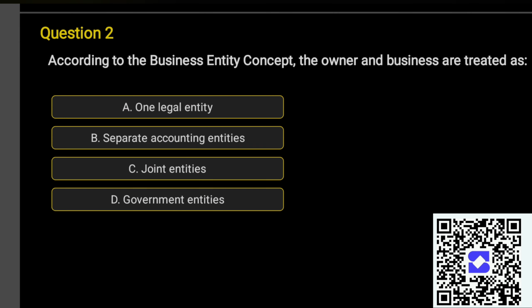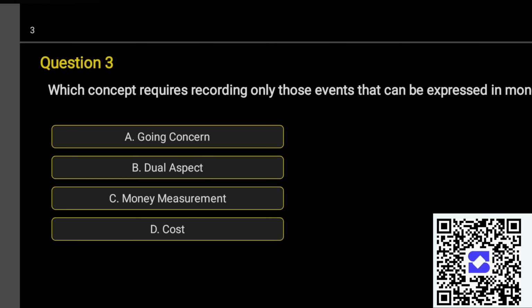Question second. According to the business entity concept, the owner and business are treated as A. One legal entity, B. Separate accounting entities, C. Joint entities, D. Government entities. Correct answer is option B. Separate accounting entities.